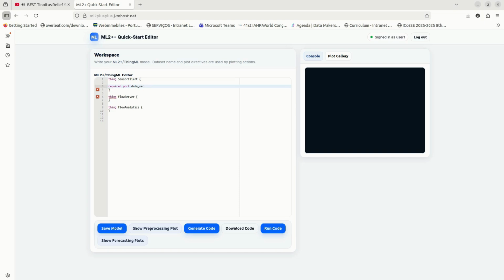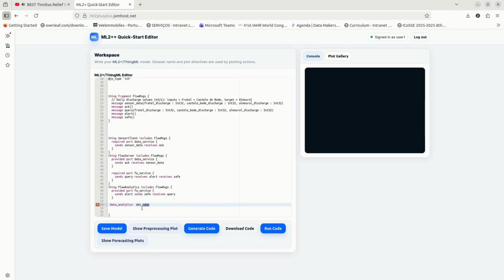I begin by describing the IoT architecture in a river flow forecasting example with three key components: sensor client, flow server, and flow analytics. The sensor client is responsible for sending sensor messages containing future values.